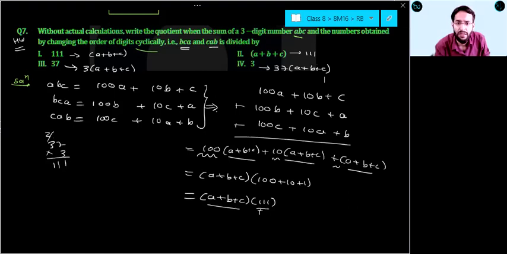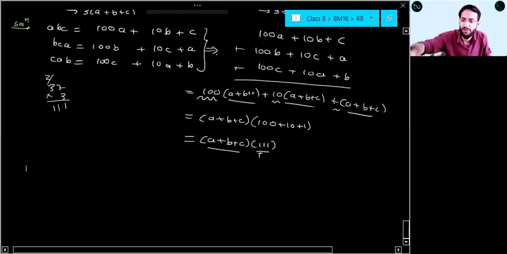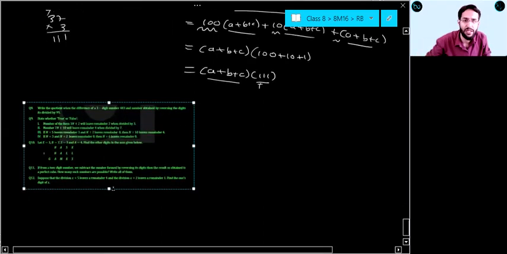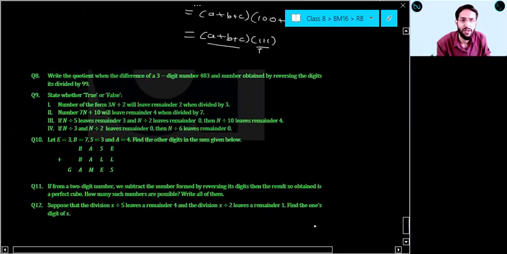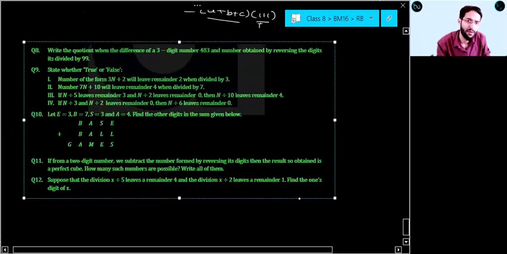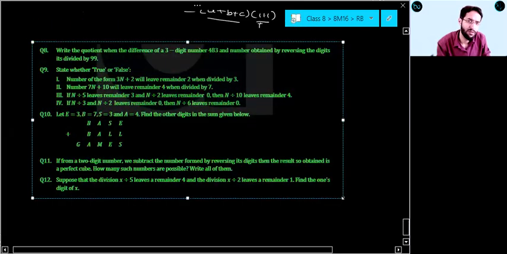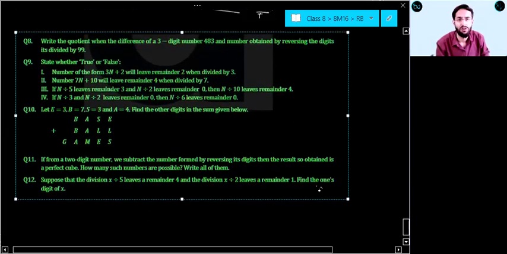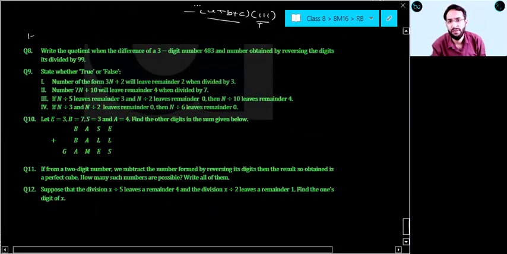Now there are still 5 questions left, which I am giving you as homework from this exercise. Question number 8 to 12. Let me show you those questions. Just try these questions. If you face any difficulty, we can see tomorrow. Question number 8 to 12. All these questions are your homework. Okay. Note this down as well.